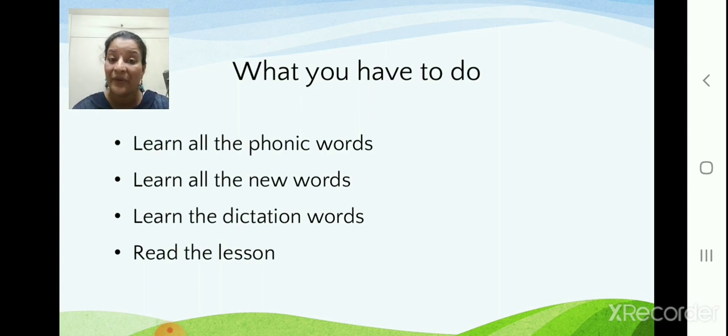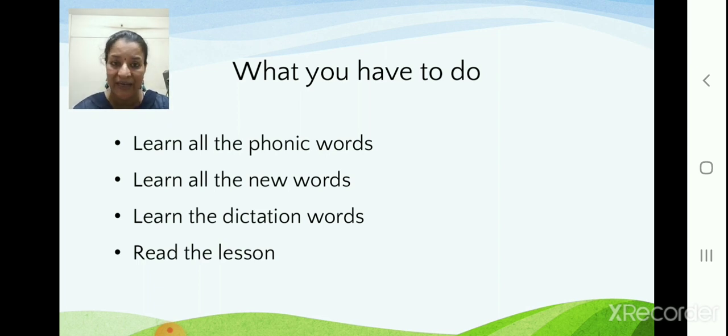Now, what you have to do? You have to learn all the phonic words. You have to learn all the new words. Dictation words will be given to you, so you have to learn that. They are from the phonic words and new words only. Okay, those will be the dictation words.